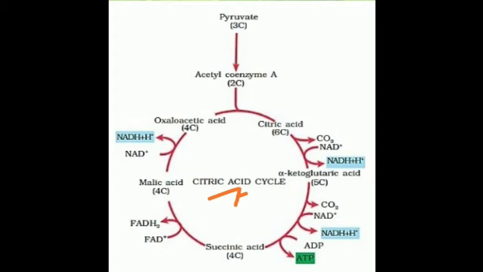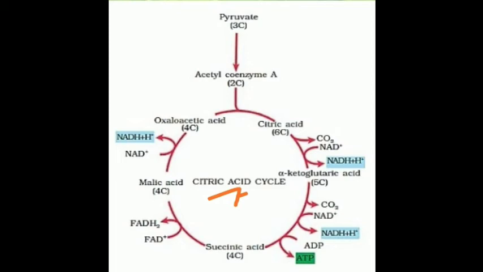See, in this, the first step is condensation, and acetyl CoA combines with oxaloacetic acid in the presence of condensing enzyme and gets converted into citrate. Now, citrate is a tricarboxylic 6-carbon compound. It is a 6-carbon compound.